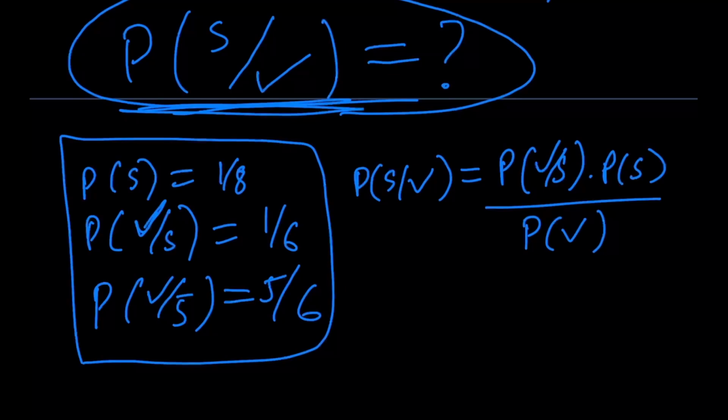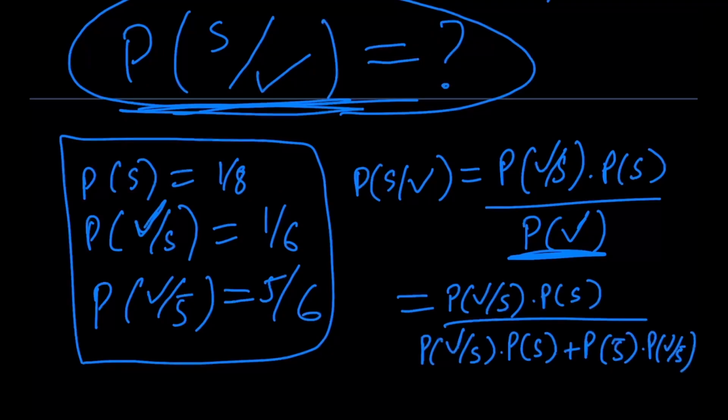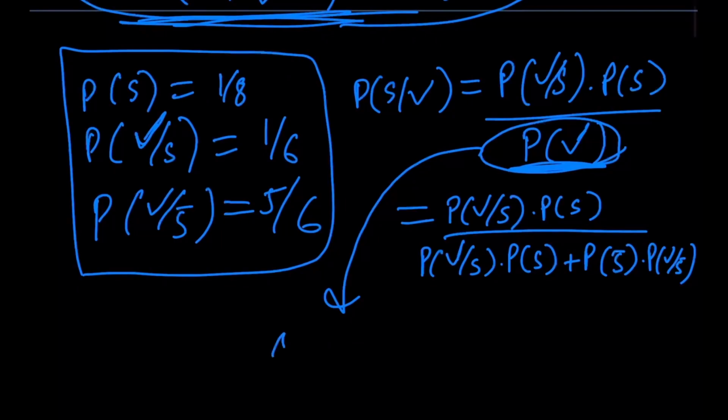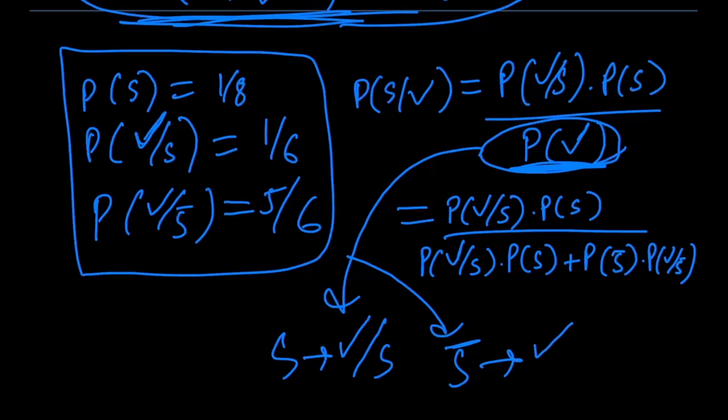And now let's also expand the probability that the father claims there to be snowfall. So that would now look like this. And just to explain this part a bit, the probability that the father claims there to be snowfall can be broken down into two subcases, right? Either there was snowfall, and then the father is saying the truth, and he claims there to be snowfall given there was actually snowfall, or there wasn't snowfall, and the father's lying and he claims there to be snowfall given there wasn't actually snowfall.